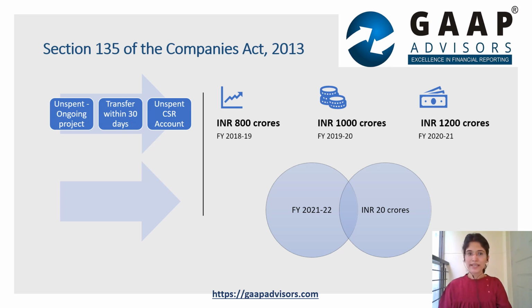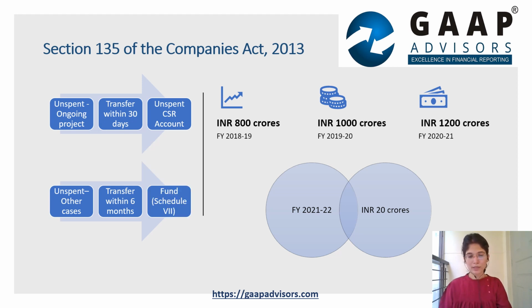It states that any amount remaining unspent pursuant to any ongoing project shall be transferred by the company within a period of 30 days from the end of the financial year to a special account in any scheduled bank, to be called the Unspent Corporate Social Responsibility Account. And if the unspent amount does not relate to any ongoing project, the company shall transfer such unspent amount to a fund specified in Schedule 7 of the Companies Act 2013 within a period of 6 months of the expiry of the financial year.